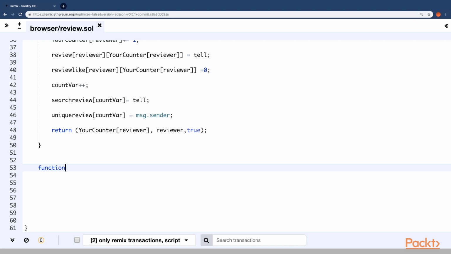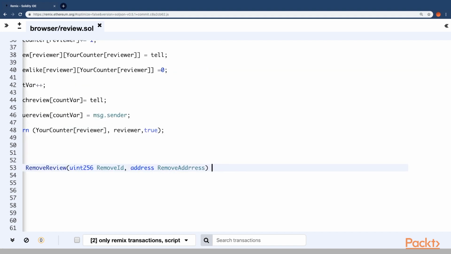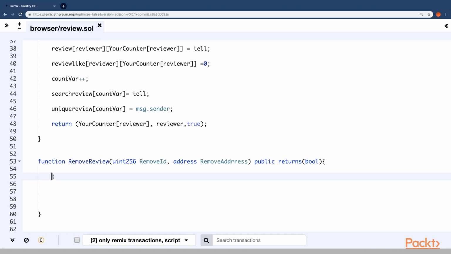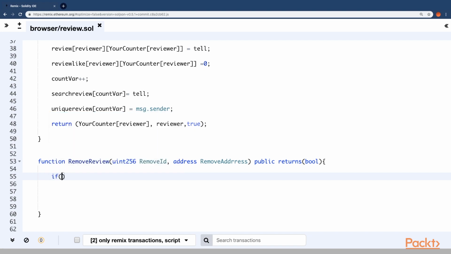The next one is removing the review. The first parameter is the ID, which you have to remove. The second one will be the address of the review which is present. Let's put the name as remove address. It returns a bool whether it has been removed or not. Alright, in this function, what we have to make sure is that first and foremost, if the review is present, then only we can remove it, right? So we need to assert whether the review is actually present.